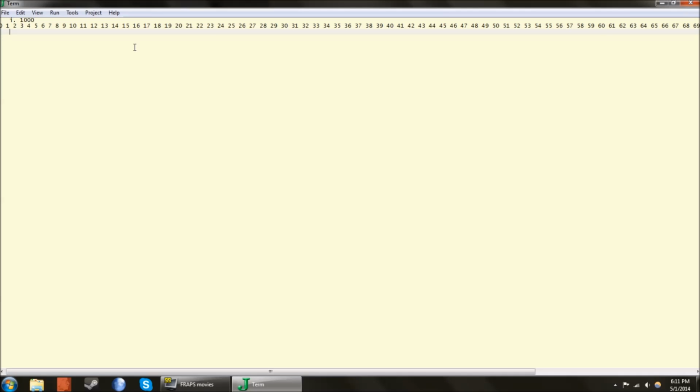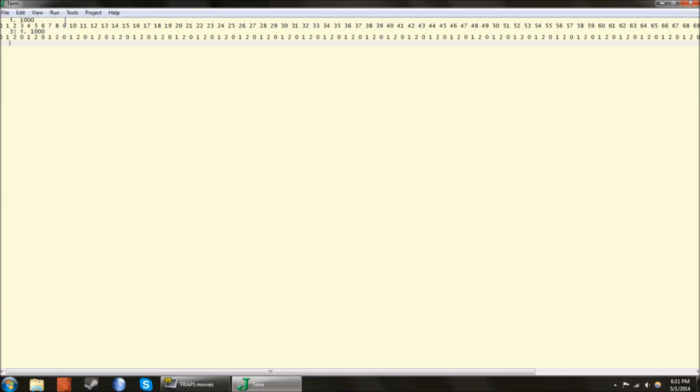And what this does is it creates an array containing all the digits from 0 to 1000. It cuts off at 88 because my screen's not big enough. The next thing this command does, I guess, is look at the remainder when each of these numbers is divided by 3. So obviously when 0 is divided by 3, it's 0. When 2 is divided by 3, the remainder is 1. So yeah, you get the point.